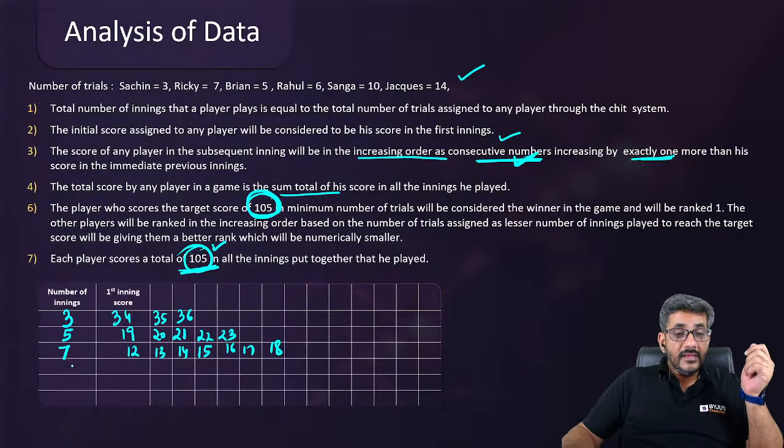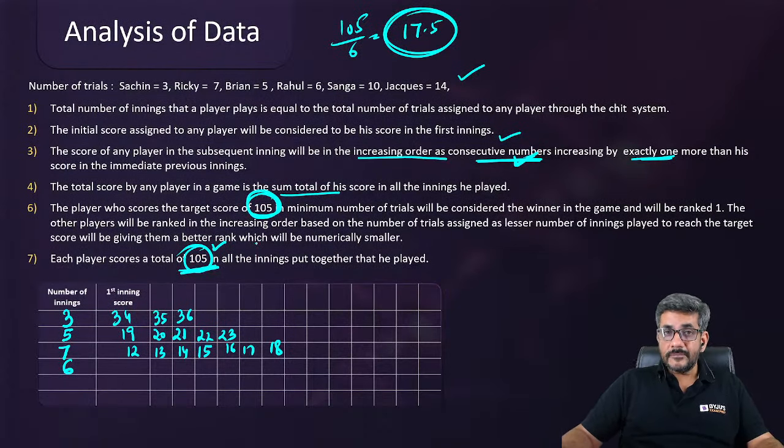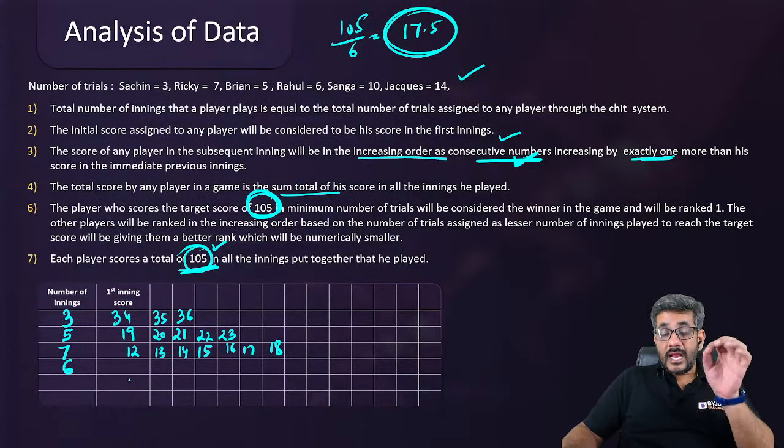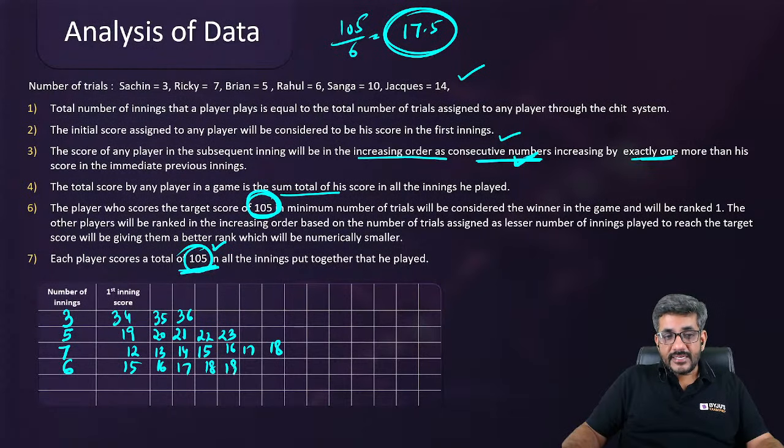What about even? If there are 6 numbers adding up to 105, their average is 105 by 6. 105 by 6 is what? अगर आप इसको डिवाइड करोगे, what do you get from here? So okay, इसको डिवाइड करने की कोशिश करते हैं. 6 1s are 6, 6 7s are 42. We get 17.5. What does that mean? 17.5 average means there are 6 numbers and the middle of the numbers is 17.5. So the numbers are 15, 16, 17, 18, 19, 20. These are the 6 numbers that will add up to 105.